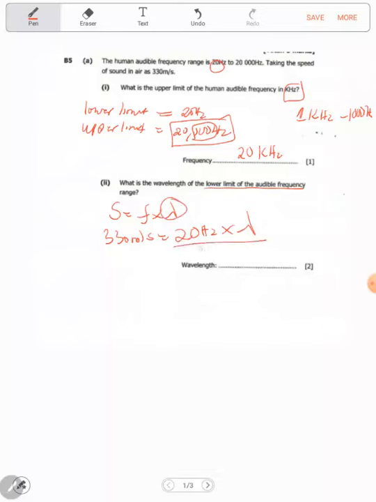Then we divide both sides by 20 Hz. So we cancel that, and it remains lambda is equal to 330 divided by 20, and you're getting 16.5 meters. So here the answer is 16.5 meters.